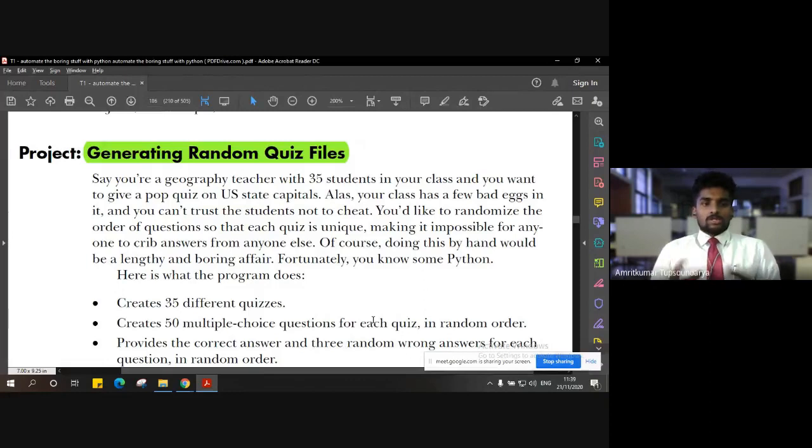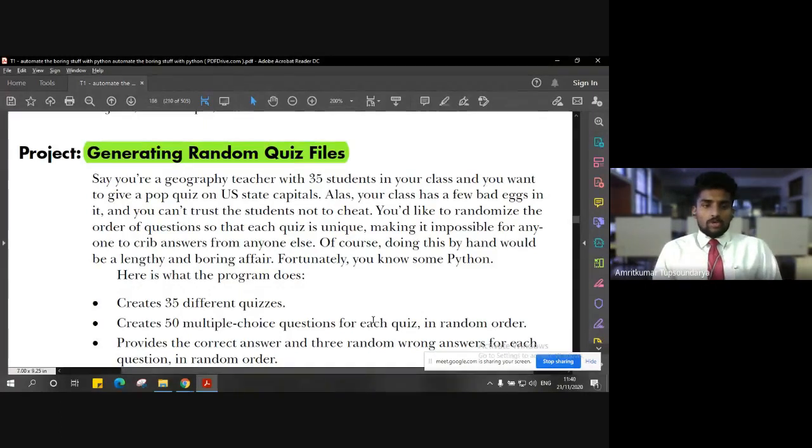So, this is a simple project of generating a random quiz, right? Now, we have to create multiple quizzes, multiple files, every file having a different quiz, and inside that quiz we will also have multiple types of questions. Of course, multiple choice questions, with let's say four options, and this is a kind of complete questionnaire that we are going to create.